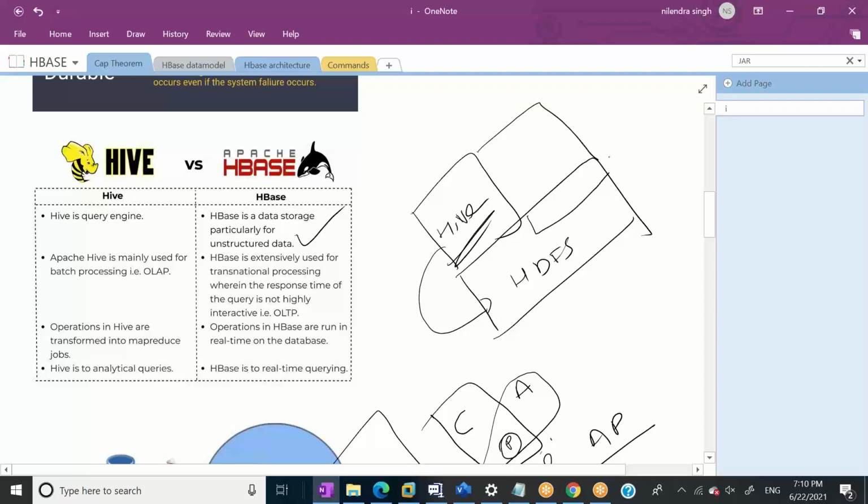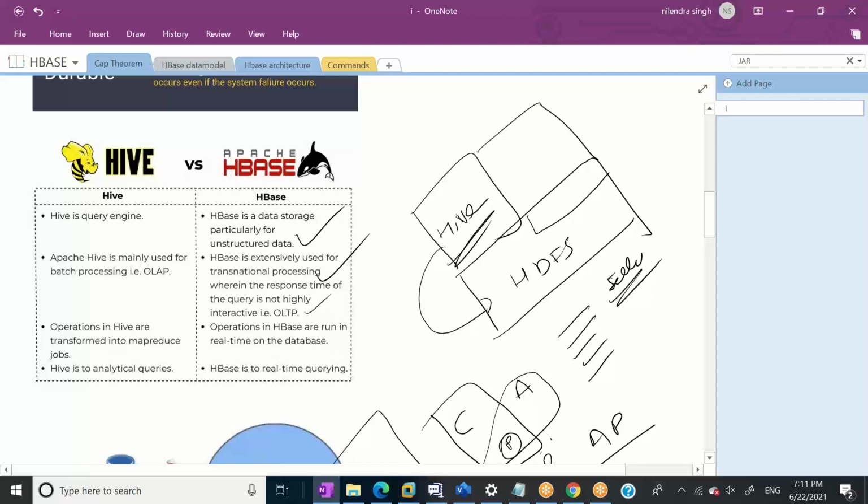Hive is meant for analytical purposes, OLAP. HBase is extensively used for transactional purposes. So let's say I want to build an online system, let's say a booking system. I need insertion and select to work very fast. This is where HBase will come in, especially for OLTP. Not 100% OLTP, but we can go for OLTP.